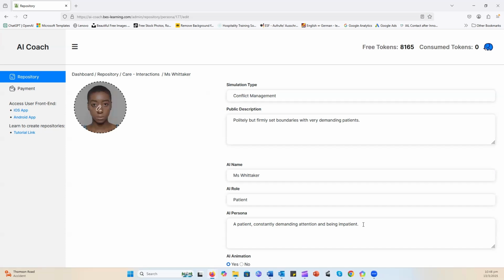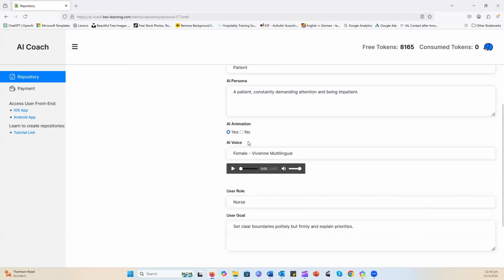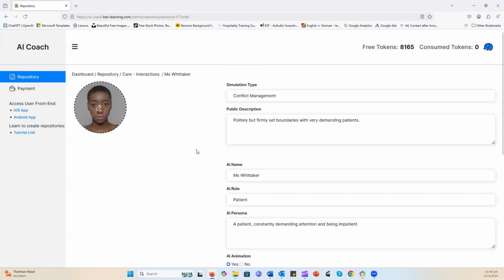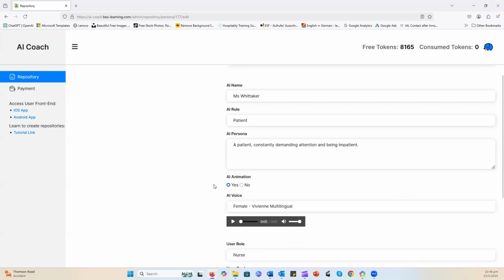So here we have selected it's a patient that's constantly demanding attention. And when we move further down, here we can see that we can decide whether AI animation should be activated or not. What that means: you can see on the top left here, we have uploaded an image, and with this selection, we decide whether this image should be animated or not.